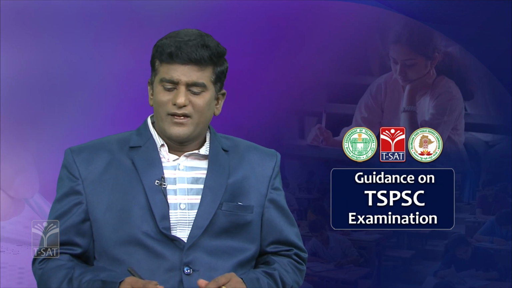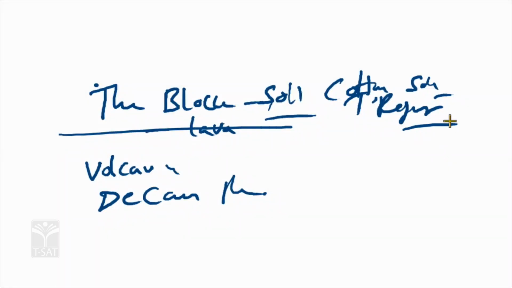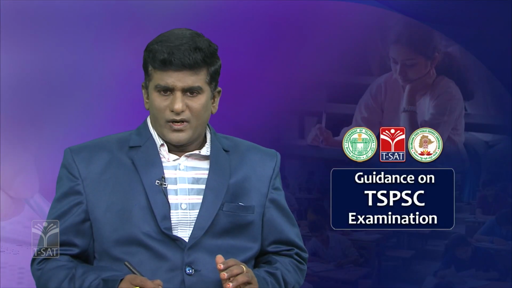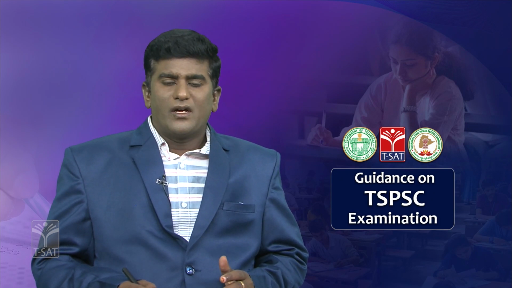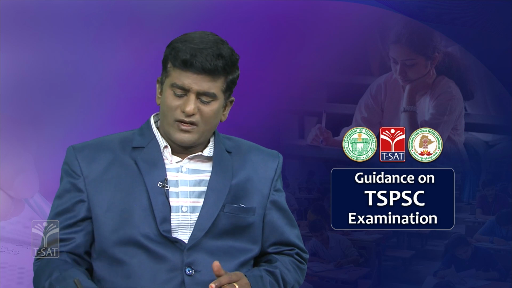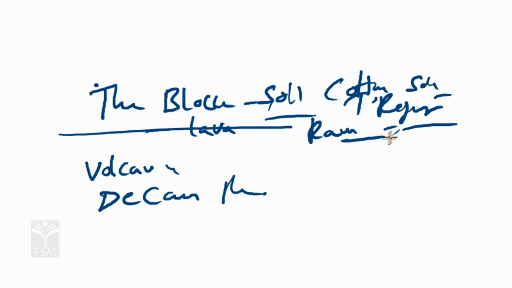It is also called regur soil. It preserves a huge amount of water, especially during the rainy season, when it forms as mud.